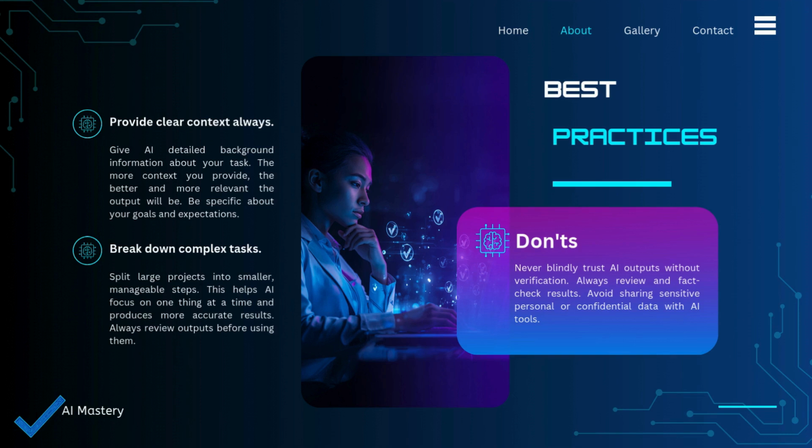Now let's look at some good practices. Always provide clear context to the AI. The more background information you give, the better the results become. Another useful technique is to break large tasks into smaller steps. Instead of asking AI to complete a huge project in one prompt, divide it into sections. This improves clarity and accuracy. And finally, always review and edit the final output before publishing or using it.